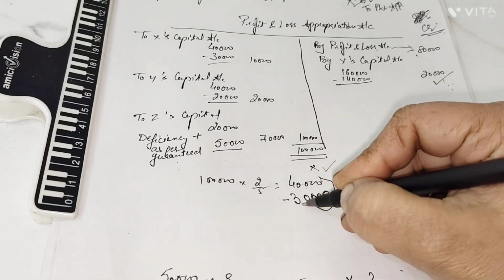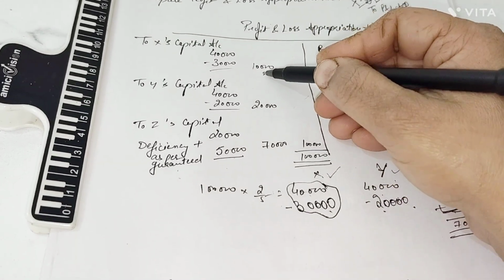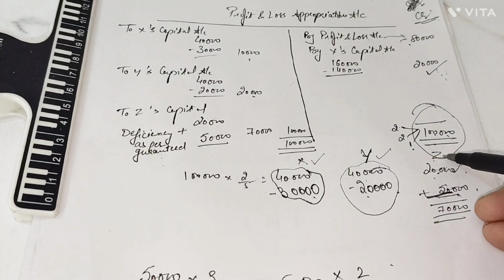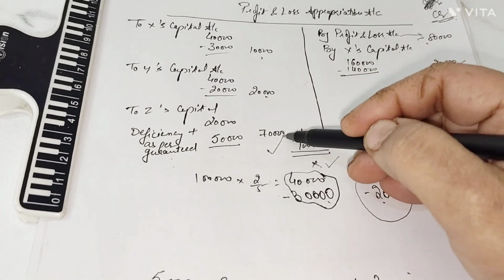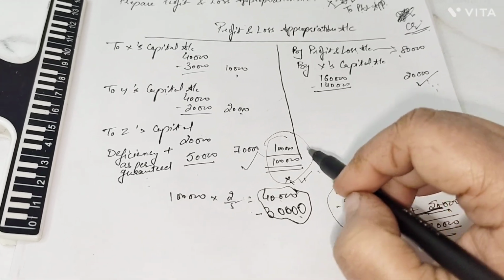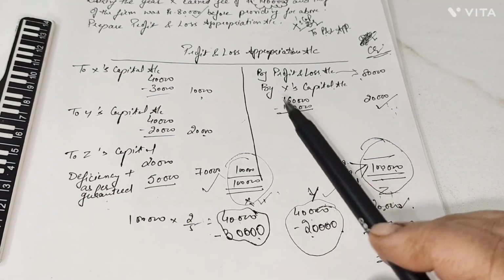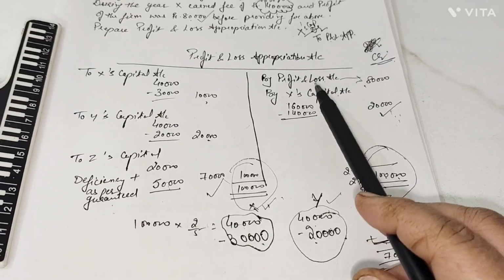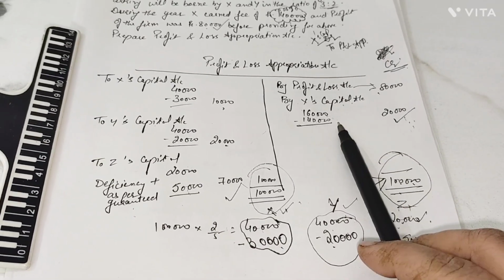X could get only a profit of rupees 10,000. Y could get only a profit of rupees 20,000. But here Z got a total profit of rupees 70,000 out of the 1 lakh, right? So this is the case where a guarantee was given to the partner, and the partner also guaranteed to the firm the minimum annual fee generation.